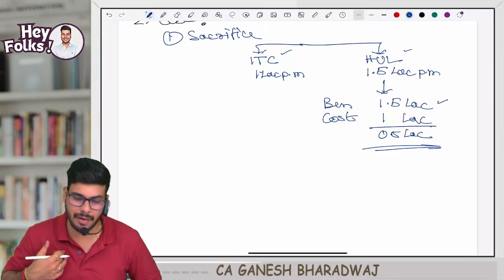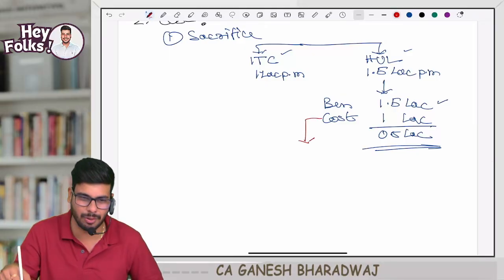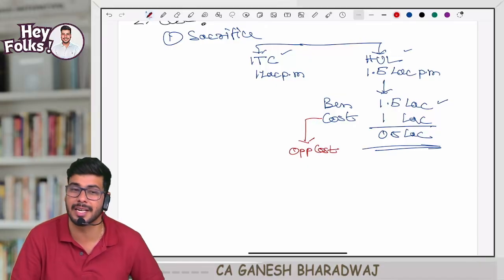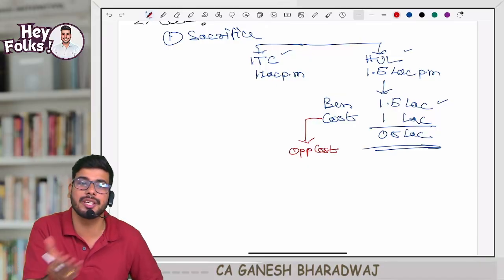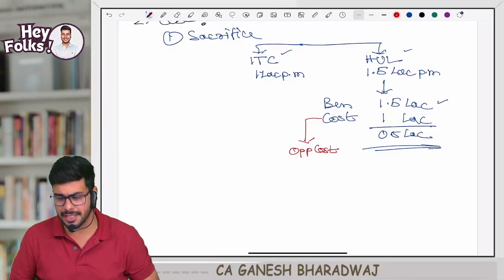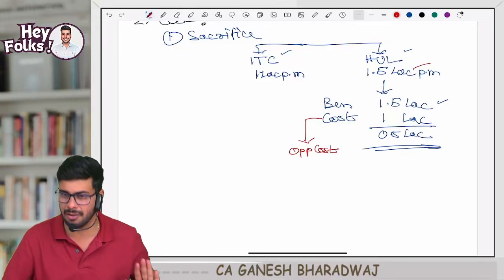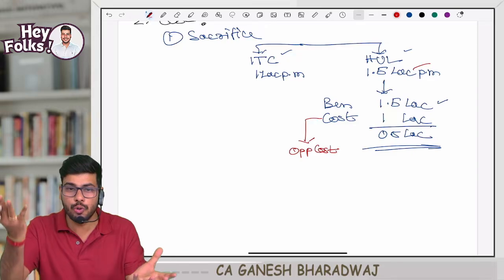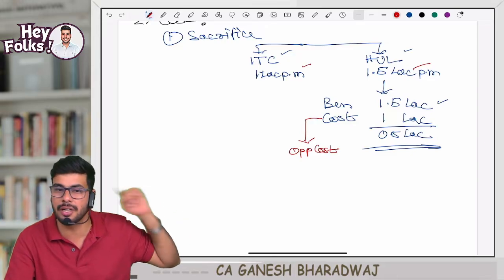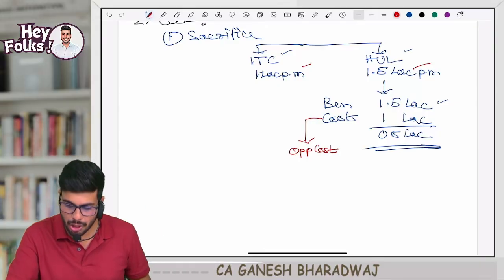So literally in our costing terminology, this 1 lakh rupees is called opportunity cost. We will see later what it is. The cost of foregoing the next best alternative is called opportunity cost. You tell me, guys, did you pay anything out of your pocket? Monthly, will you pay anything? No. Monthly, how much will you get? 1.5 lakh only. But to choose between 2 different alternatives, you had to consider the next alternative in your decision making. That was also required. Had I said the cost means expenditure, then you would not have considered this at all, no?